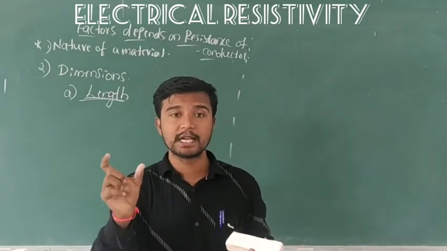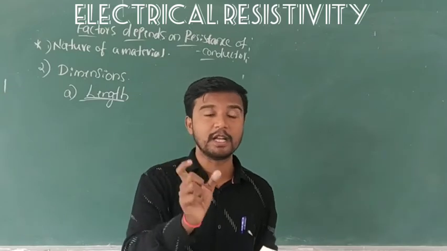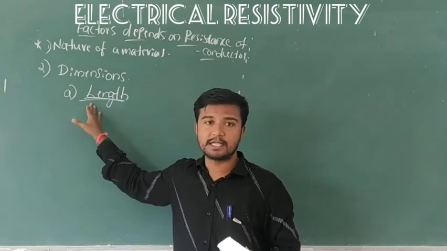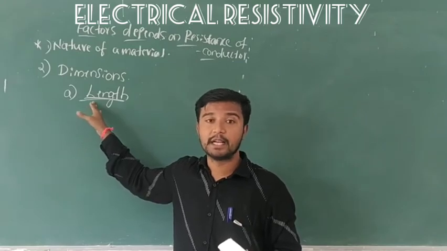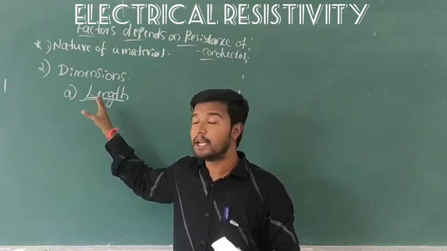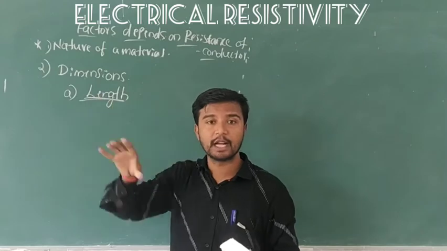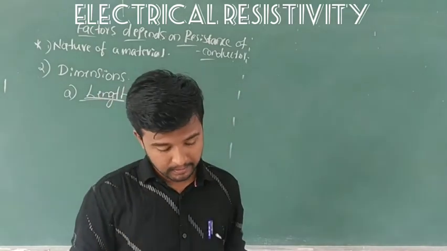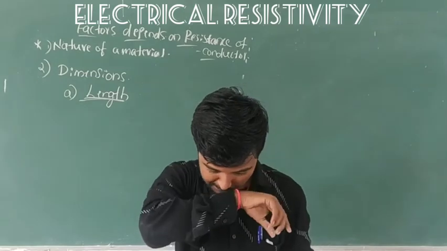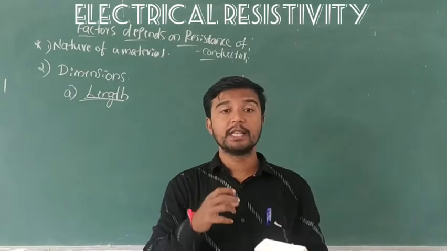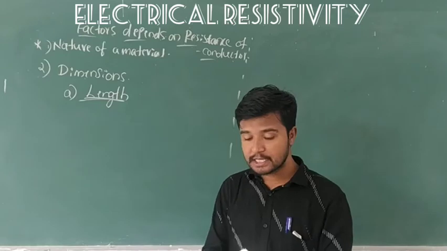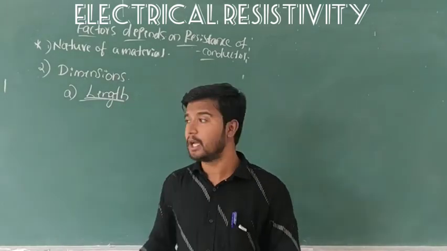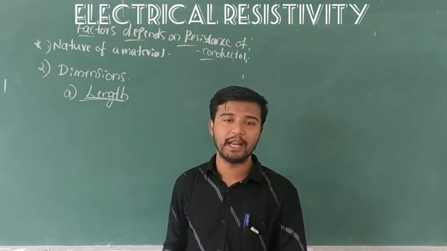Where L increases, the resistance R also increases, meaning the resistance R of a conductor is directly proportional to the length L of the conductor.